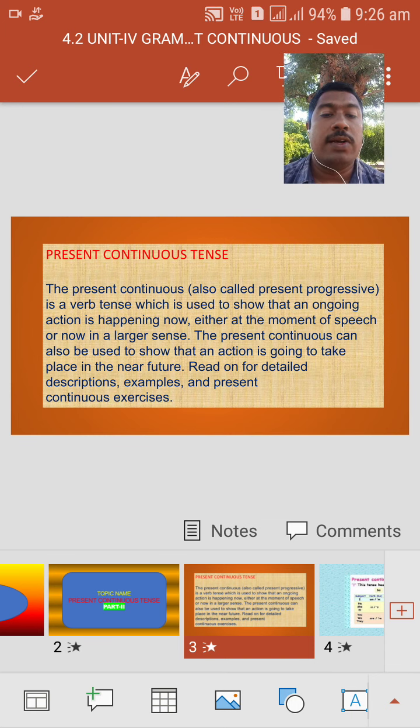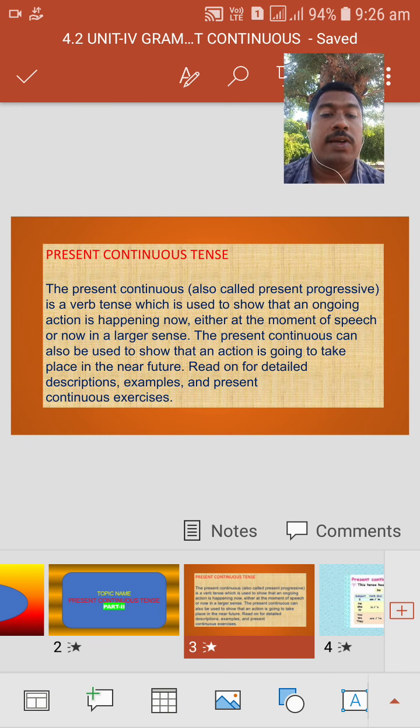Here we have the structure of present continuous tense. Subject plus be form. Be forms here we have be, am, is, are, was, were, been, being. These are all the be forms. Apart from these be forms, we are going to use am, is, are.